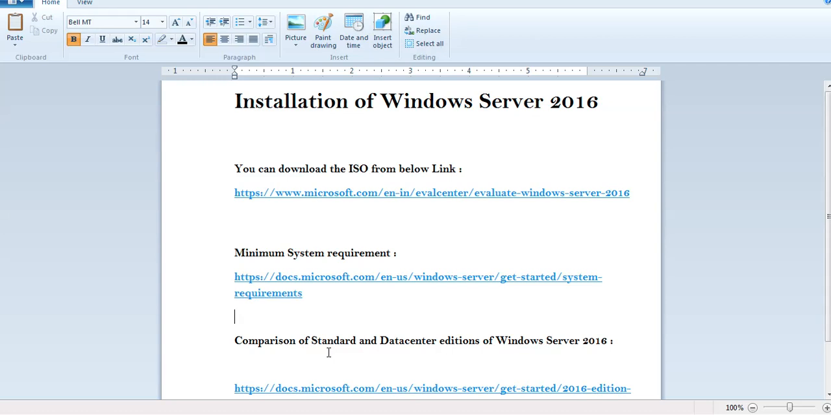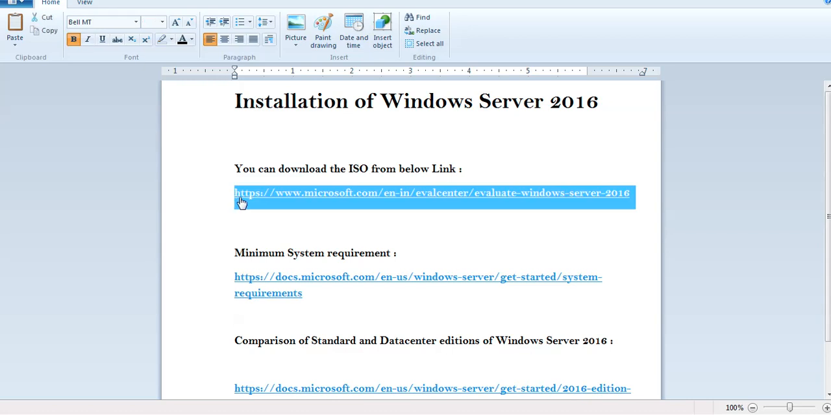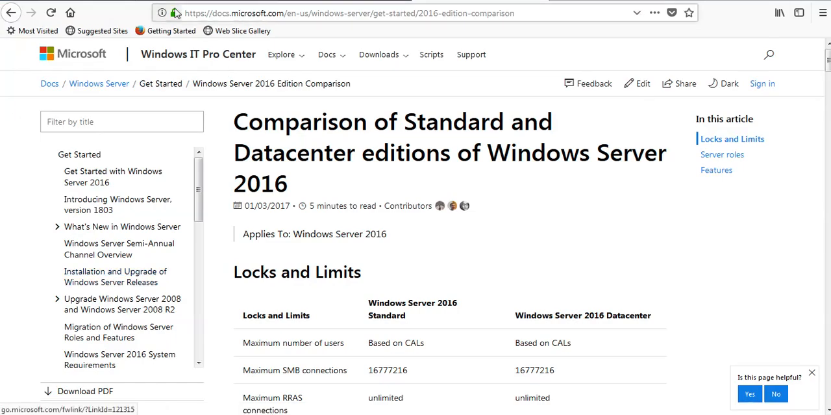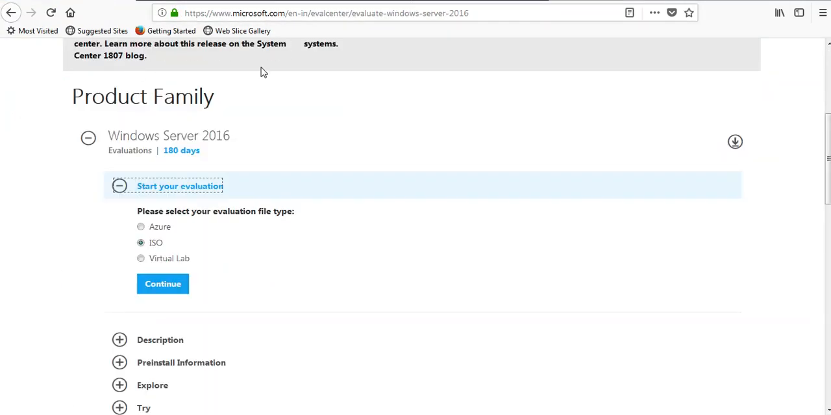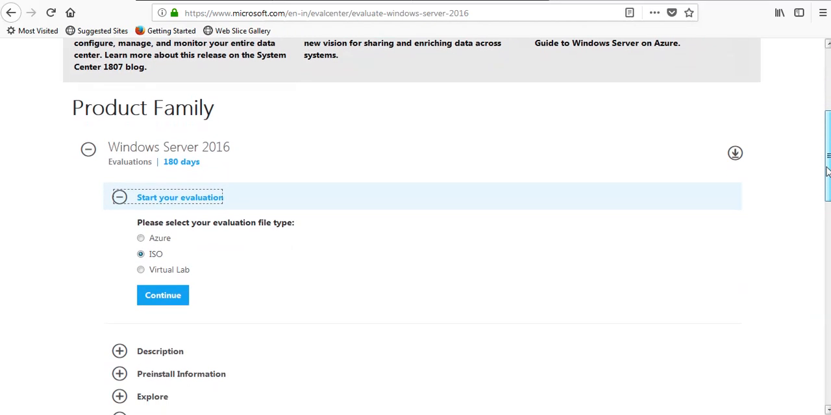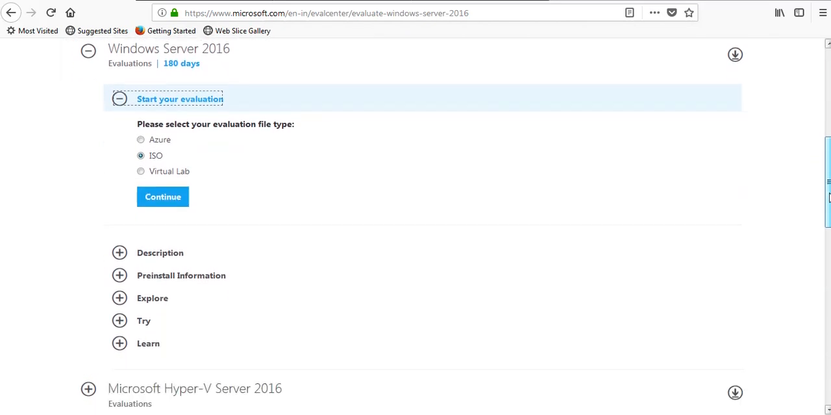You can download the ISO from this link. I can show you that also. This is the Download Evaluation Center. You can download the evaluation version of any Microsoft product from here.